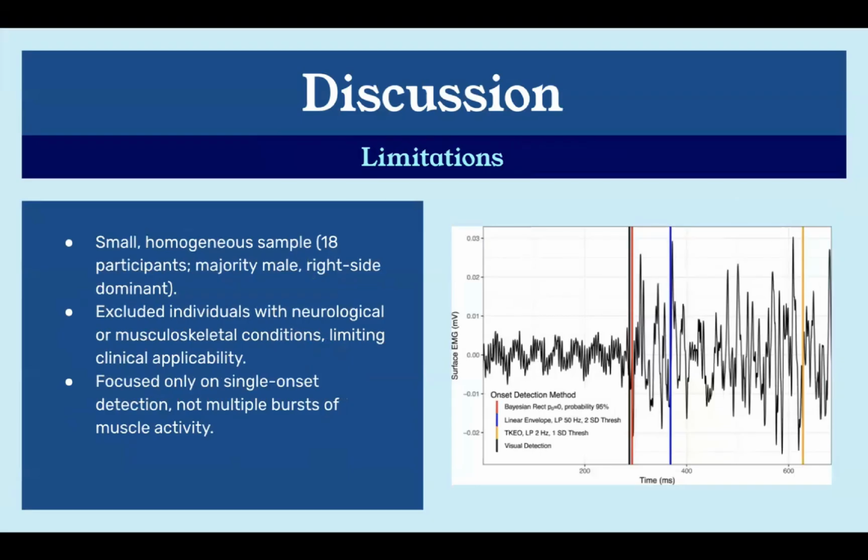As for the limitations, like we talked about earlier, there was a small homogeneous sample, majority male and all right side dominant. It excluded individuals with neurological or musculoskeletal conditions, which limits clinical applicability to people with pre-existing conditions like that. It was focused only on single onset detection, not multiple bursts of muscle activity, which opens the door for a similar study to be used on multiple burst muscle activity detection.